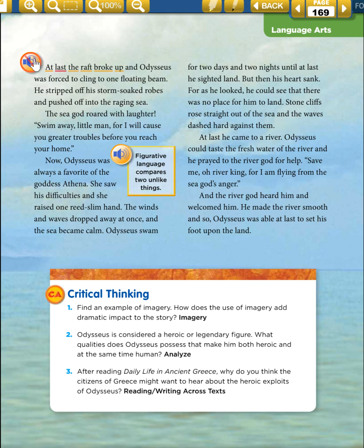Okay, here we go. At last, the raft broke up, and Odysseus was forced to cling to one floating beam. He stripped off his storm-soaked robes and pushed off into the raging sea. The sea god roared with laughter. "Swim away, little man, for I will cause you greater troubles before you reach your home." Now, Odysseus was always a favorite of the goddess Athena. She saw his difficulties, and she raised one reed-slim hand. The winds and waves dropped away at once, and the sea became calm.